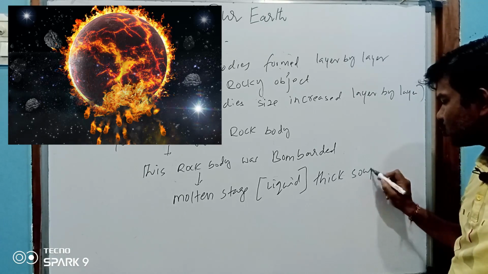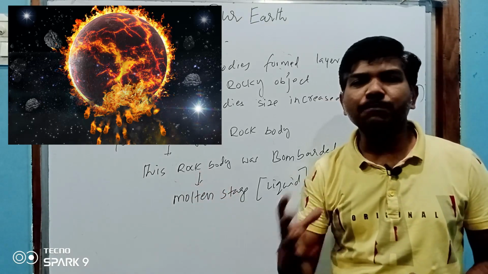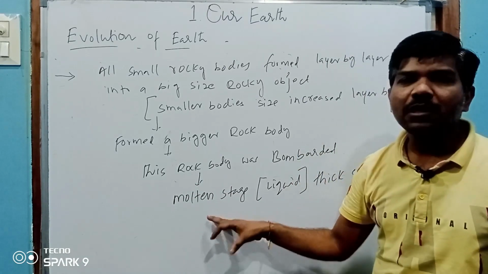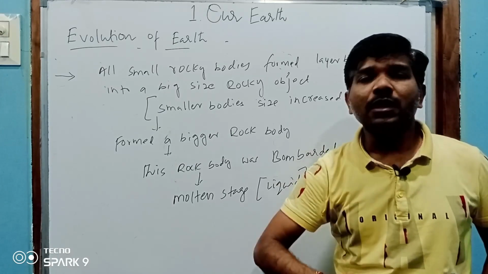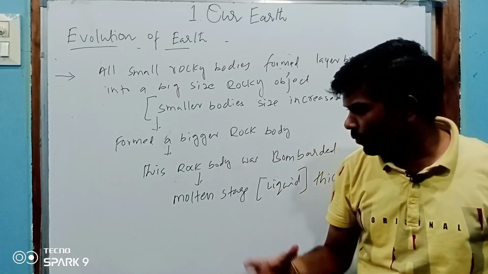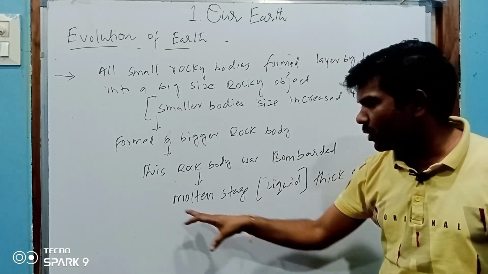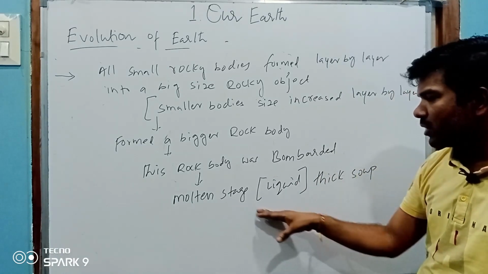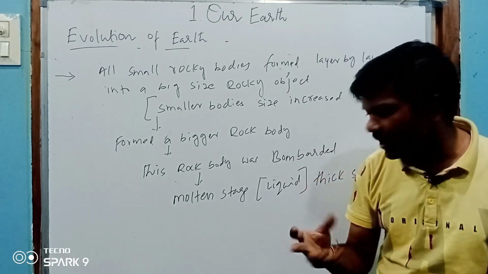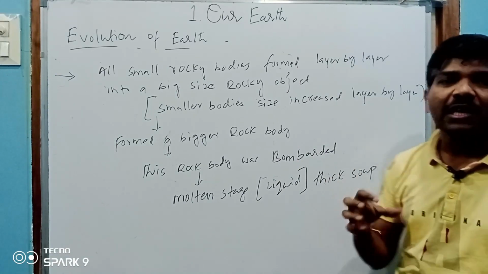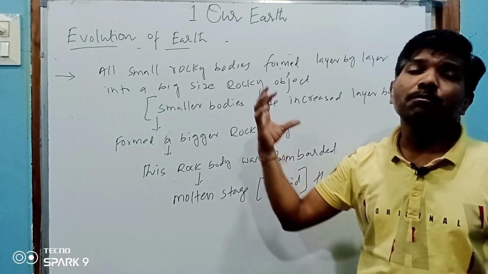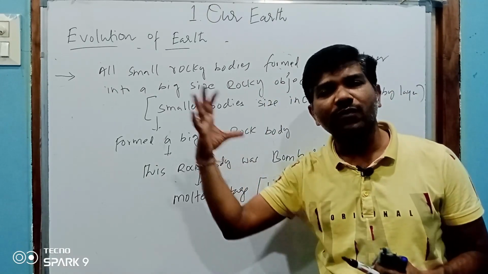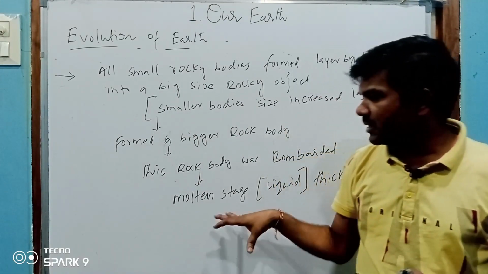In the initial stage, whenever this bigger rock size material was formed, at that time it was bombarded. A lot of explosions were happening. When explosions were happening, it was in the molten stage, and very huge heat was generated. When it was in molten stage, it is a liquid stage, not completely liquid. It is like a juice, a thick soup like situation. It was there because many rocks, many asteroids, many things were hitting this huge rock coming from space. So this is the stage.